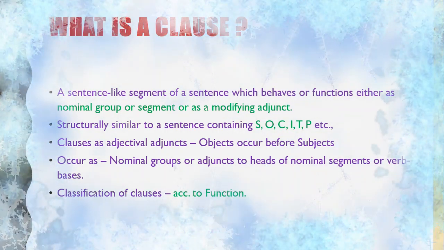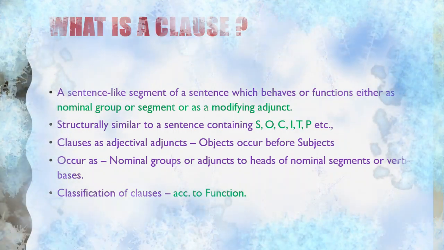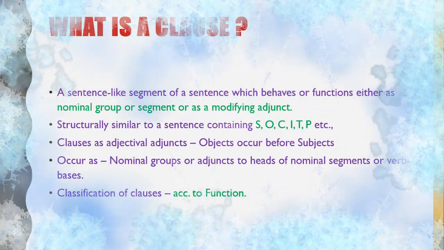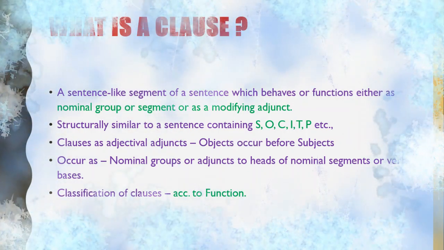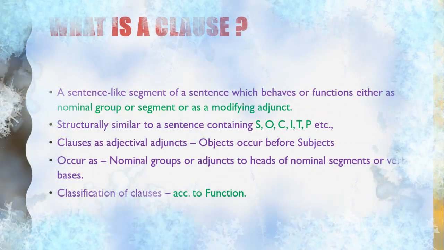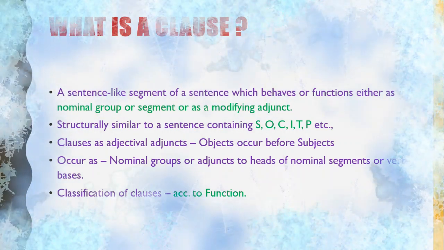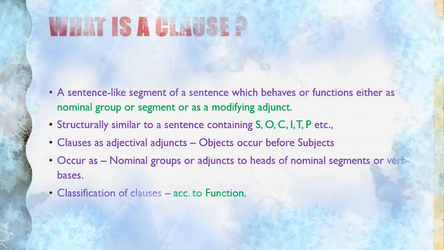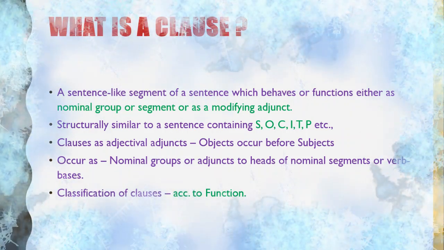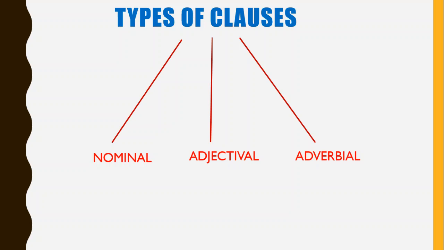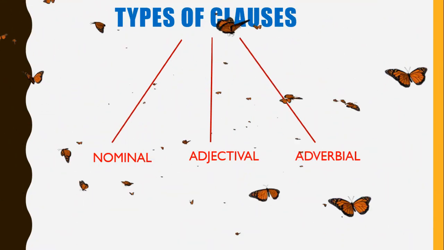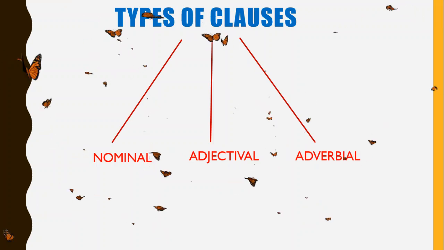Yes, we can. But these clauses mainly occur as nominal groups, or they occur as adjuncts to the heads of the nominal groups, or they occur as verb bases. So, it would be right and even more comfortable for us if we classify these clauses on the basis of their function. When we classify these clauses on the basis of their function, we have three main types of clauses. What are they? They are nominal clauses, adjectival clauses, and adverbial clauses.